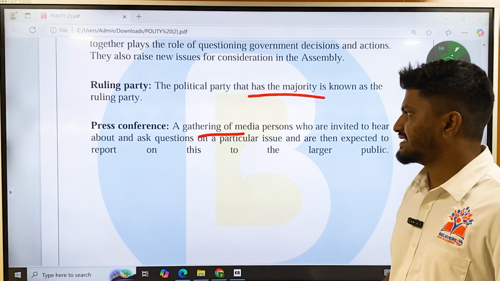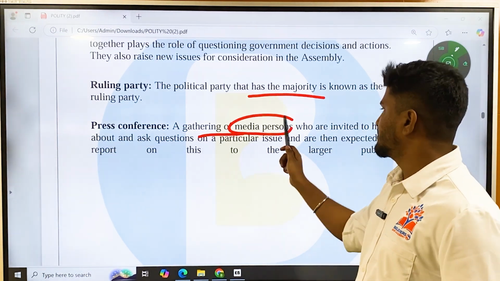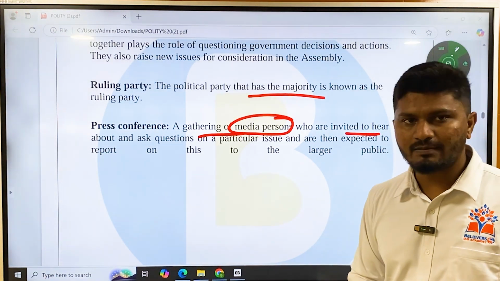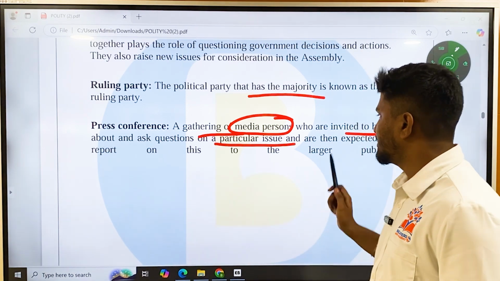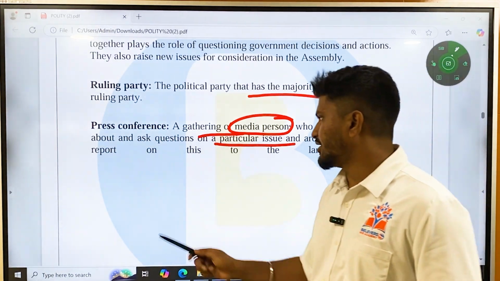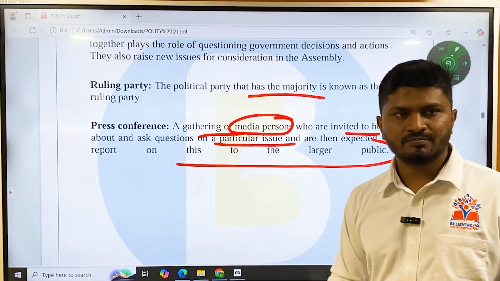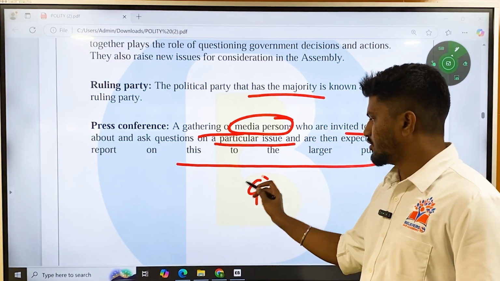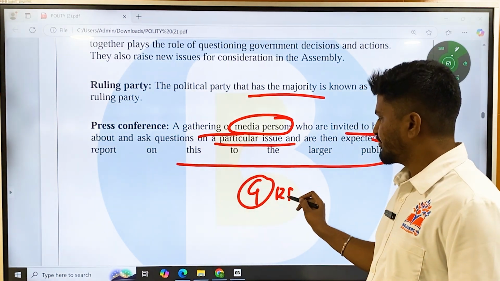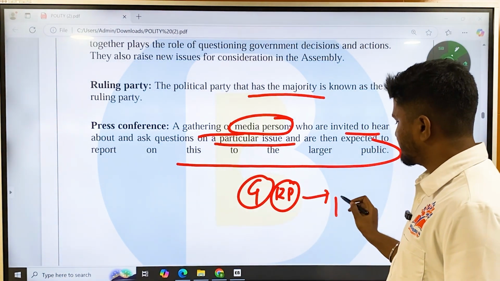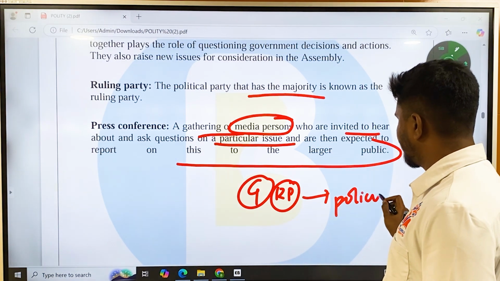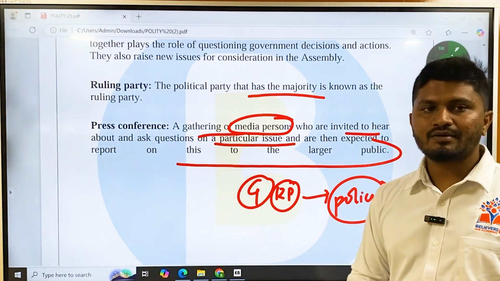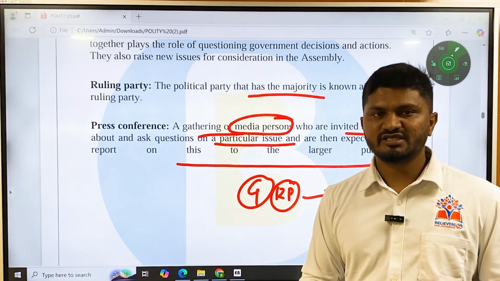And what is the press conference? Press conference is the gathering of media persons who are invited to hear about and ask questions on a particular issue and are expected to report on this to the larger public. Okay, so there is government or ruling party, they are bringing a particular policy, and they want more people to know about these policies.